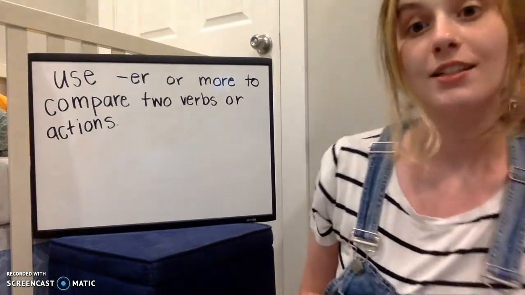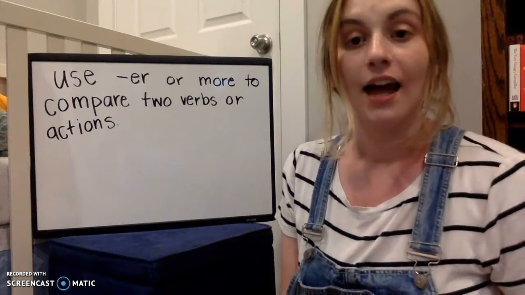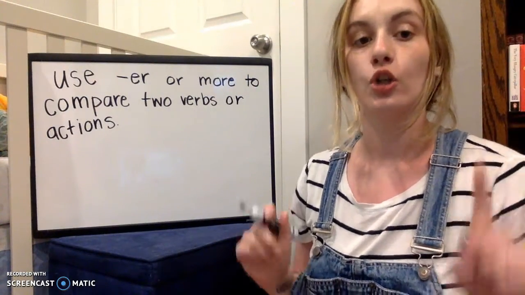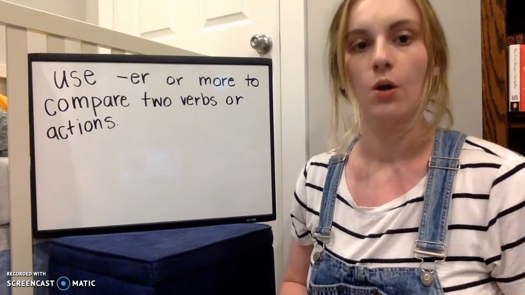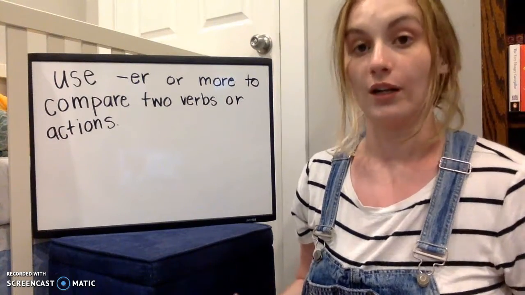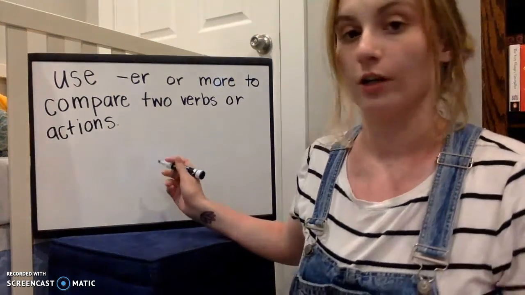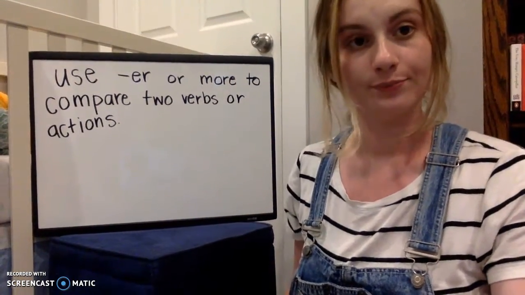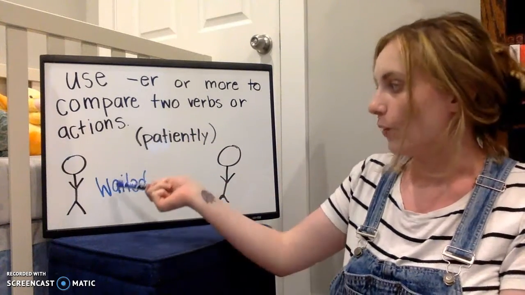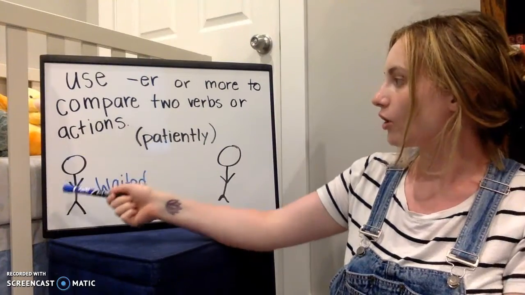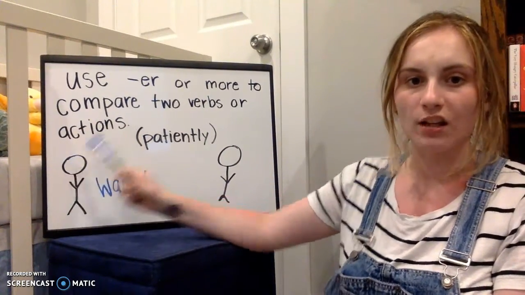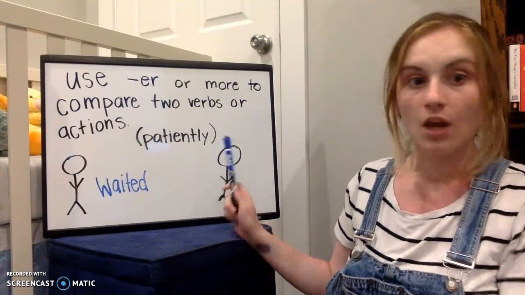Okay, so just a lot like adjectives that compare, when we are comparing two verbs or actions, we're going to use er or the word more. For example, if our adverb is patiently, our verb or action is waited, and then our two things we're comparing are Will and Quinn.